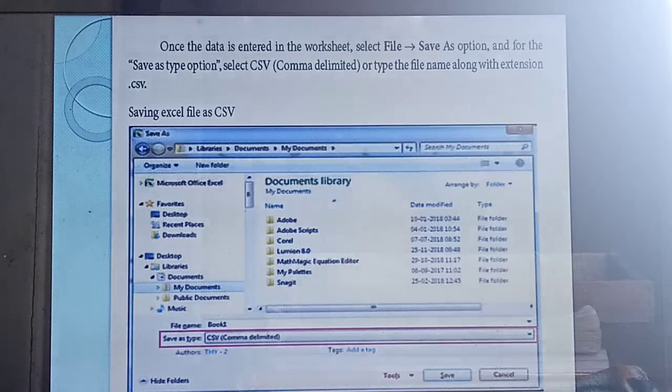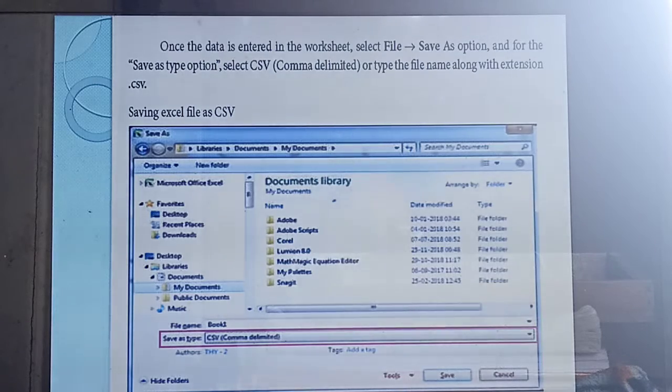Understood? Next thing, so once you have typed and finished, like the C program. C program, what you will do? First you will open the file. Then, so last year practical program, what you will do? First you will open the C++, Dev C++. Then you will type the file. Then save the file. So what's the next step? You have opened, then type, then you need to save the file.